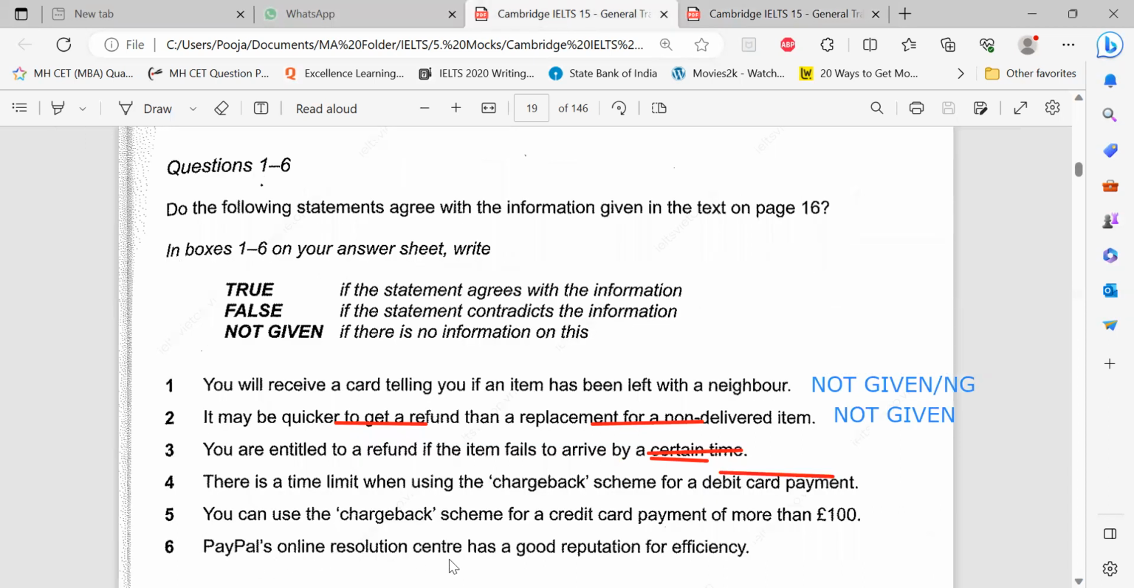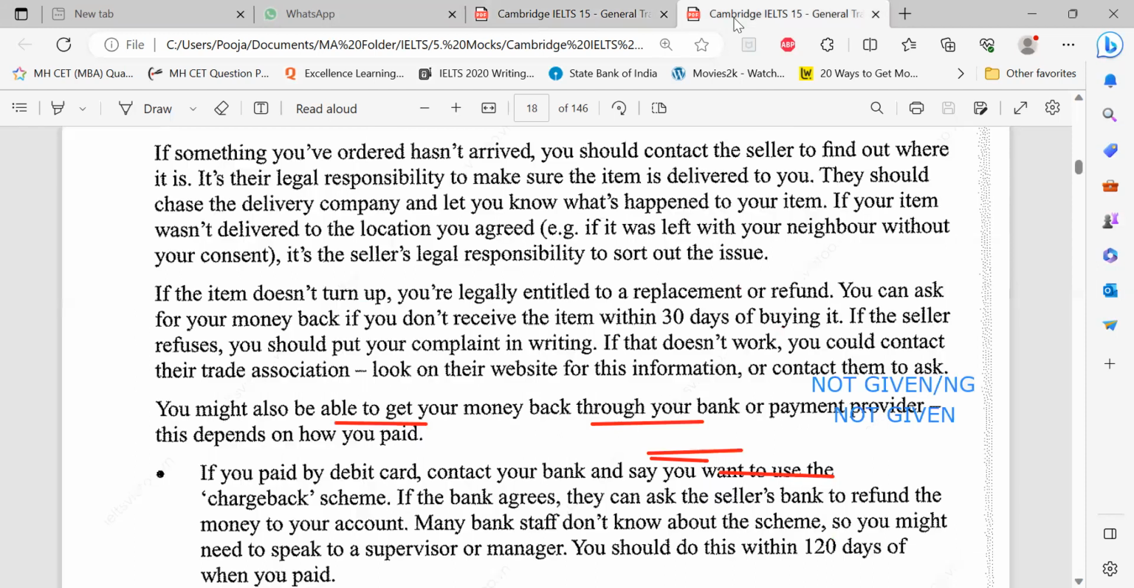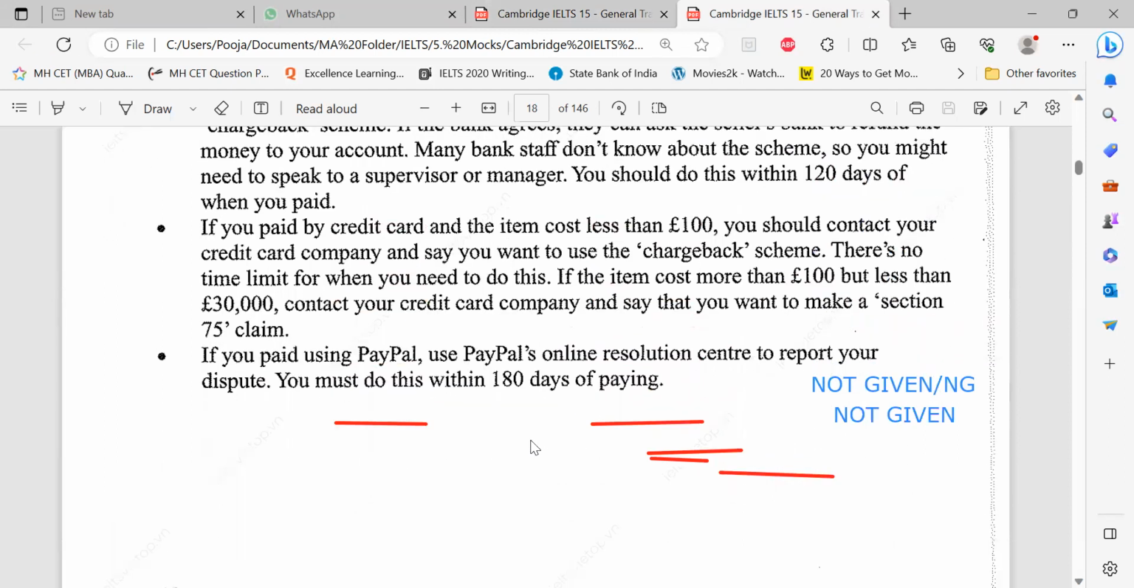Okay, and the last one. PayPal's online resolution center. Just imagine something like a BPO center. Imagine, don't just lock the words in your mind. There was a word resolution. Has a good reputation for efficiency. That means happy face, of good customer service. Something like that. Find out about PayPal after this. The last one. Is there any appreciation in that statement?